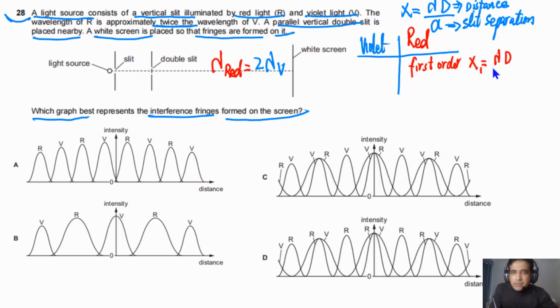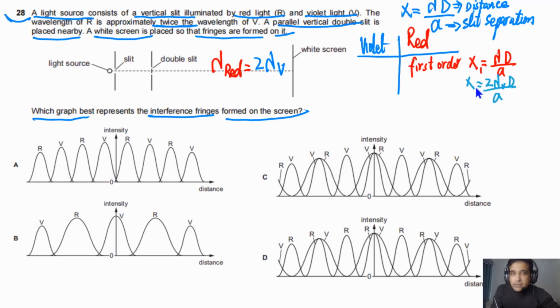But if we compare this one with violet light, we can say x1 in this case will be equal to 2 times lambda of the violet times D divided by a, because the wavelength of red light is twice the wavelength of the violet. So it will be at a distance 2 lambda capital D divided by A, and this is the wavelength of violet light. So this is the first order.